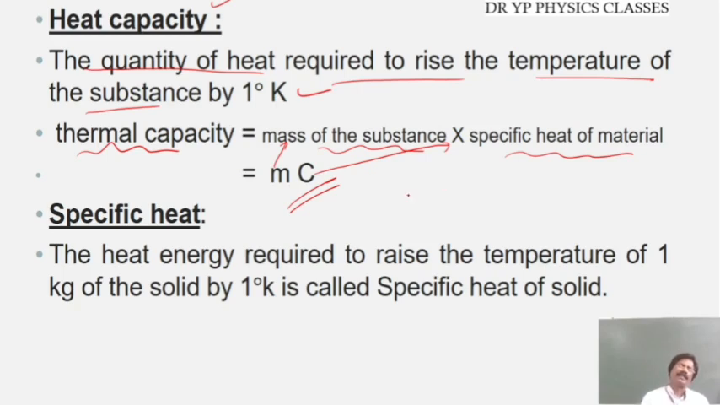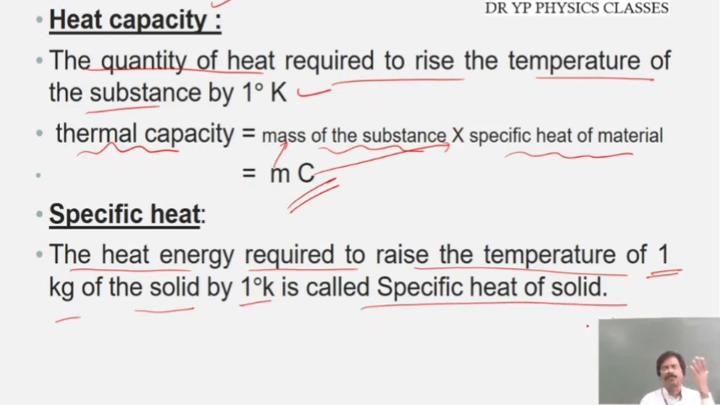Then what is meant by specific heat? Specific heat means specifically the amount of substance we have taken, therefore it is called specific heat. The heat energy required to raise the temperature of 1 kg of the solid by 1 degree Kelvin is called the specific heat of solid. In case of gases, we call it the molar heat capacity. 1 mole of the gas is taken, and the heat energy required to raise the temperature of 1 mole of the gas is called the molar heat capacity.